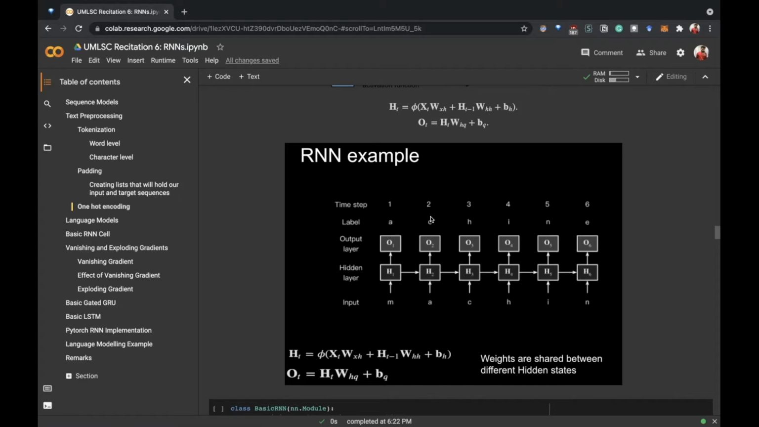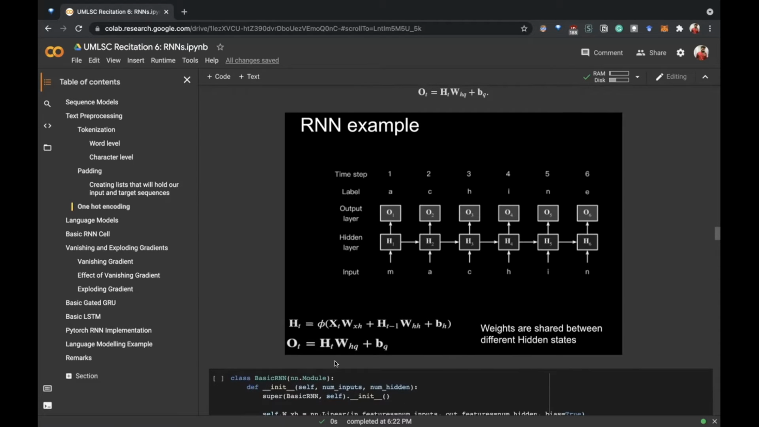Then if we give A, it should output C, which is the next character to be predicted. And every time the hidden layer from the previous case is used along with the present input to find the present output. And the weights, the WHH, are shared between all the hidden states. And these are the equations on which we will now code the basic RNN block.